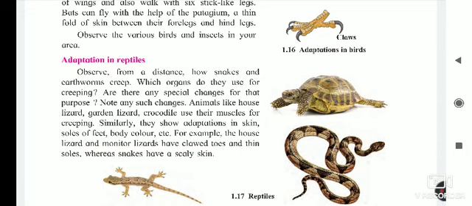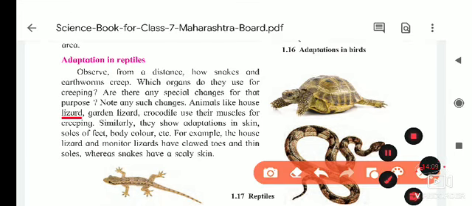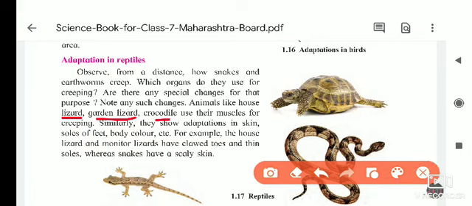The snake moves its body in curves and covers the distance, without any such changes. Animals like the house lizard, garden lizard and crocodile use their muscles for creeping. The earthworm and the snake also use muscles for moving.